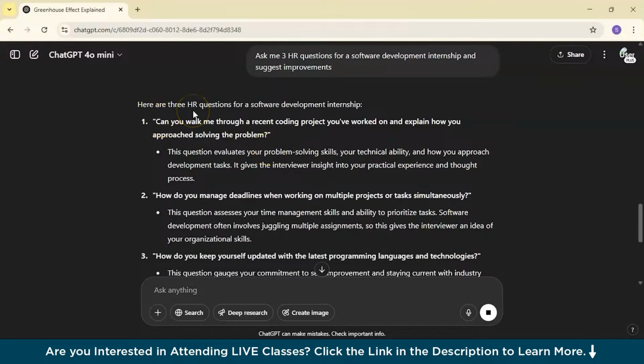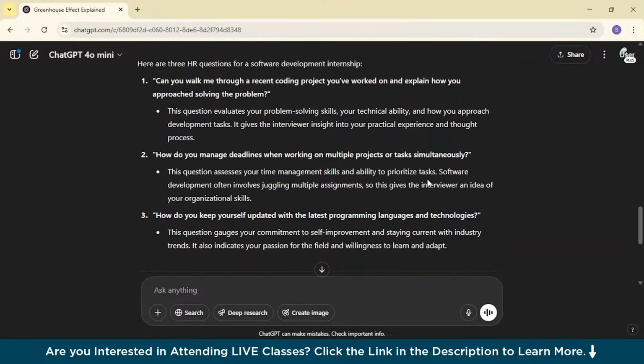Here are the 3 HR questions for a software development internship. The first one, can you walk me through a recent coding project you have worked on and explain how you approach solving the problem? And you know what? This is a very, very common question. And it has given one tip also, a suggestion. This question evaluates your problem solving skills, your technical ability, and how you approach development tasks. It gives the interviewer insight into your practical experience and thought process.